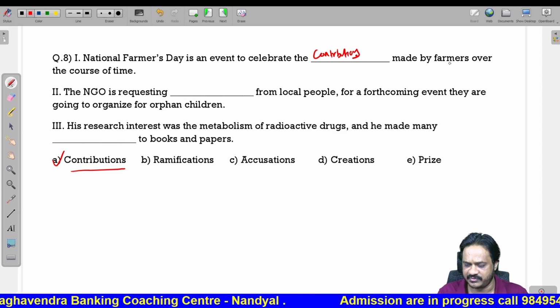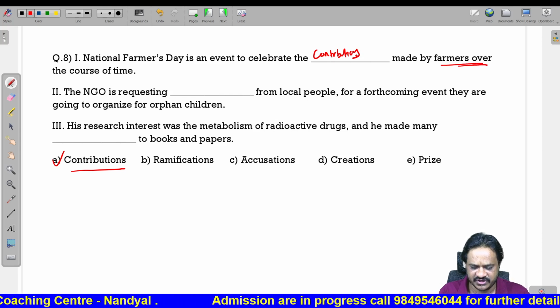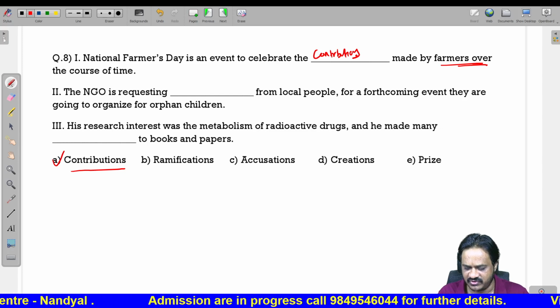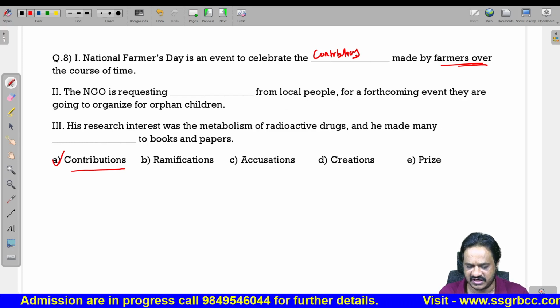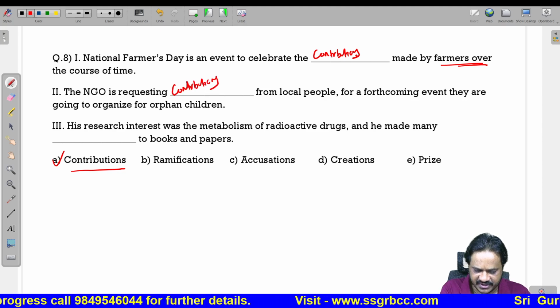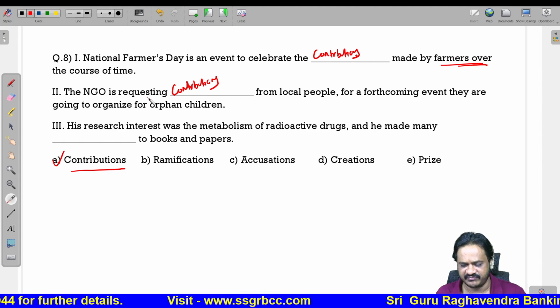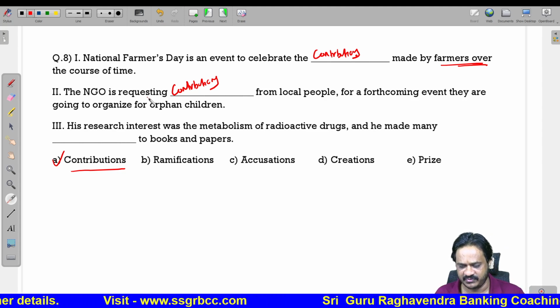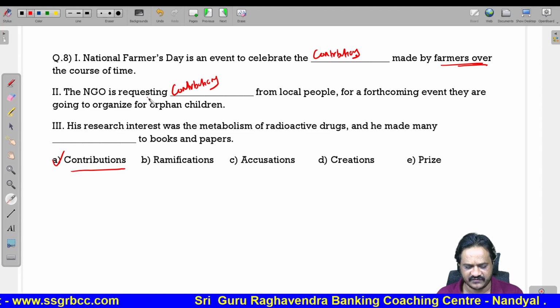Contributions made by farmers over the course of time. The NGO is requesting dash from local people. So here the NGO is also requesting donations or contributions. Here also we can use contributions. This is a very easy blank. The NGO is requesting contributions from local people for the forthcoming event they are going to organize for orphan children.